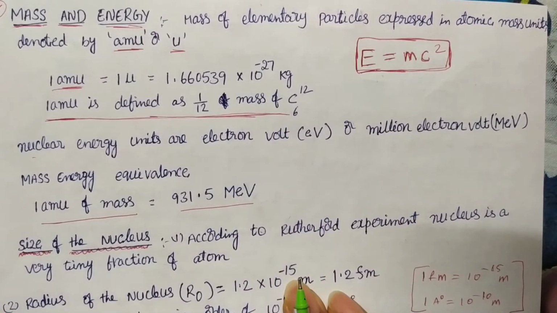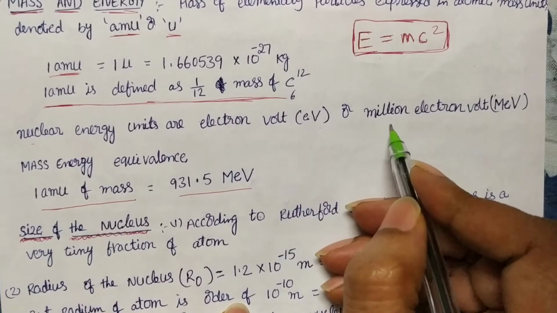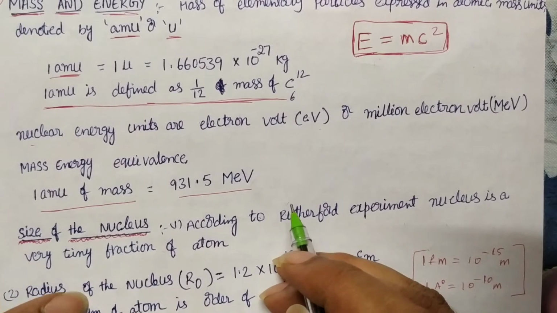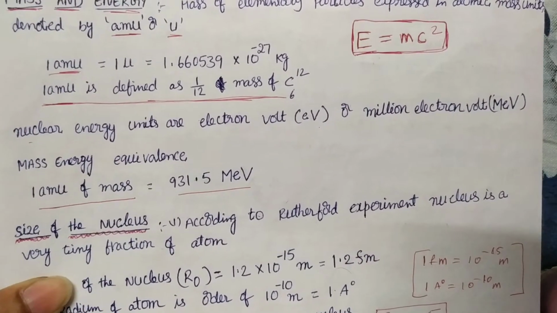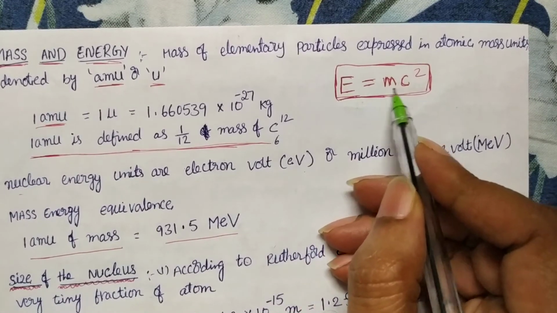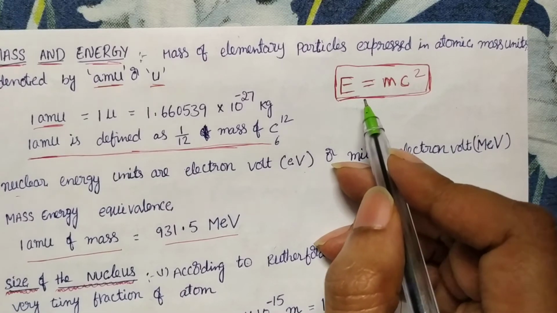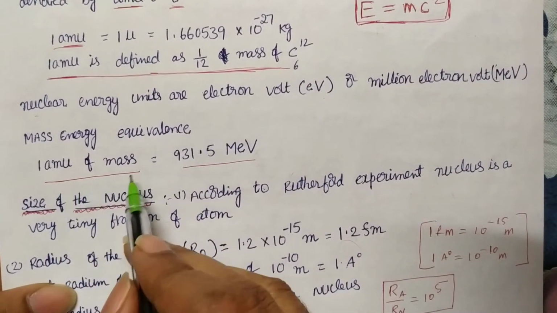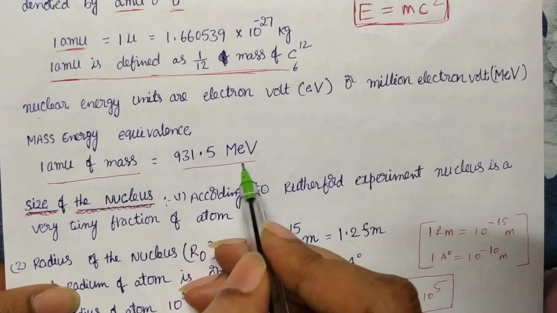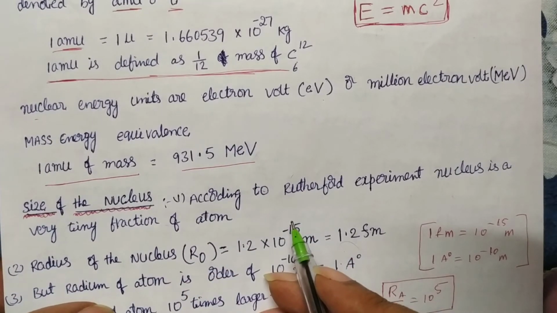And the unit of nuclear energy is represented with electron volt or million electron volt. According to Einstein's principle, energy can be converted into mass or mass can be converted into energy, E equal to mc square. So 1 AMU of mass, when converted into energy, gives 931.5 mega electron volt, or million electron volt. What is million? It is 10 power 6.